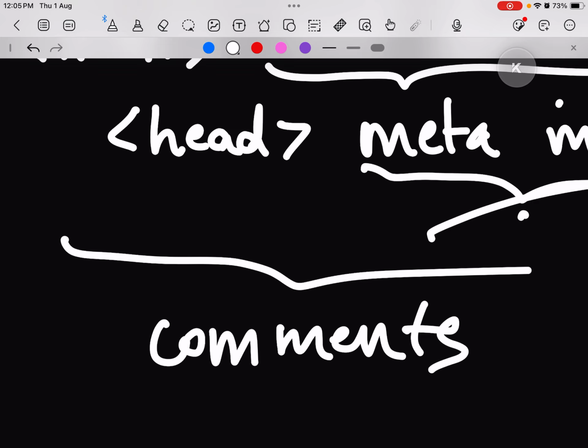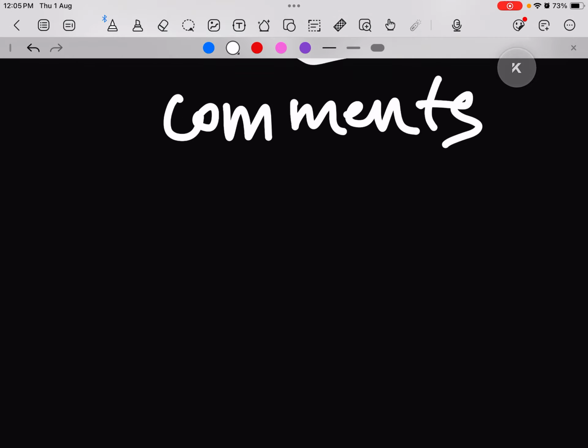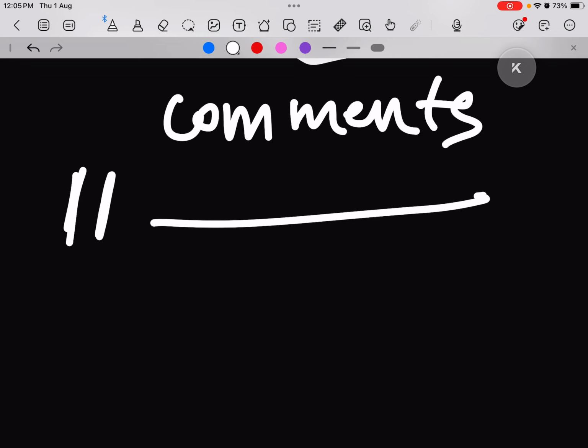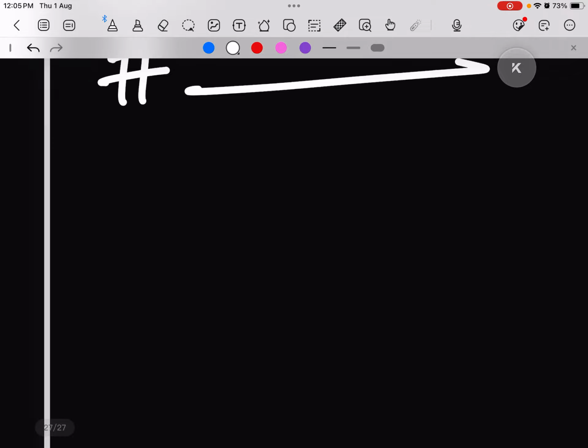Now, how do we write comments in HTML? In different programming languages, there are different ways to write comments. In Java, we write // and then the comment. Anything we write like this won't be executed in the output. It is just for our reference or anyone who is going to read the code. In Python, we use hash.